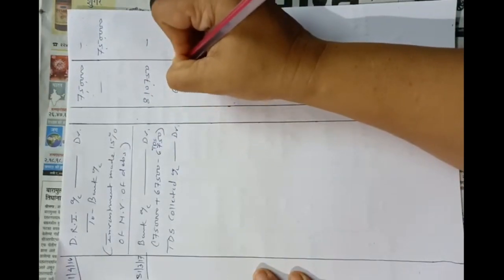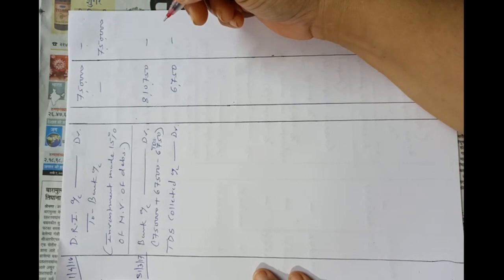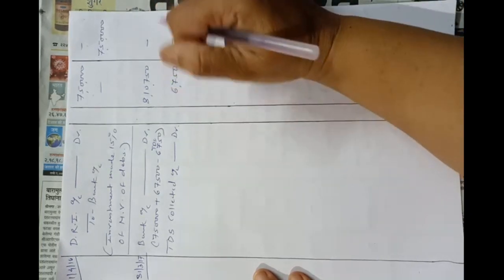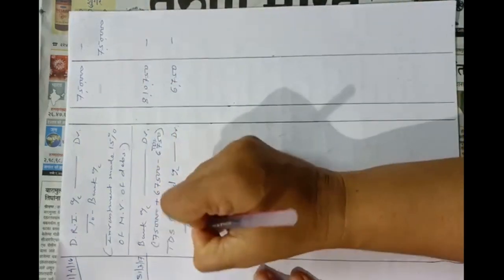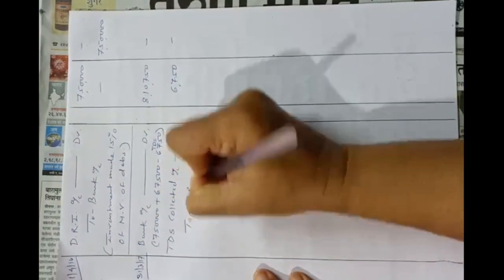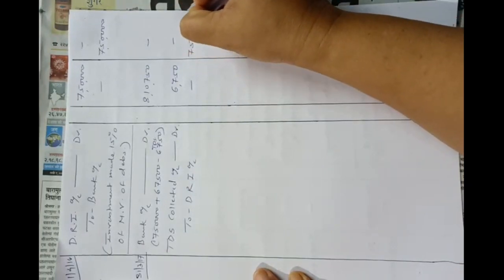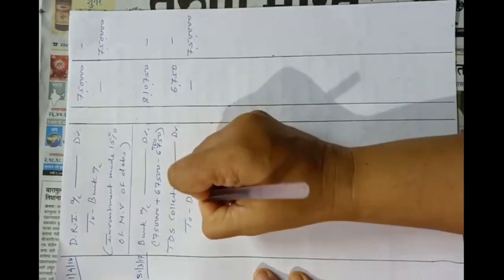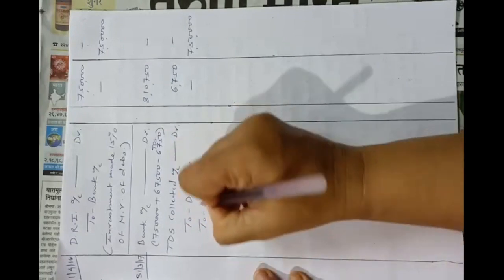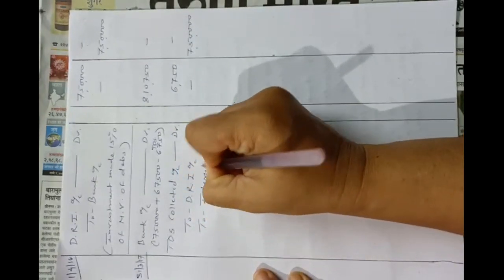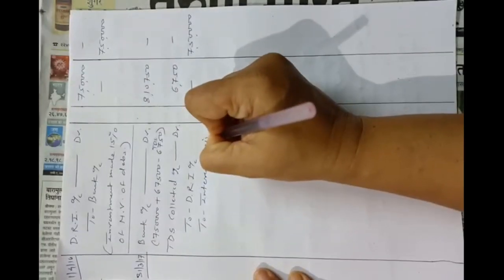Now TDS collected account debit. This account will be debited because this TDS collected will be the amount deposited by the company for tax. So 6750, to debenture redemption investment account, 7,50,000 investment is going out, to interest received account, or we can say interest earned account.